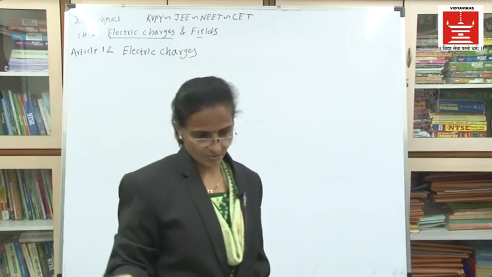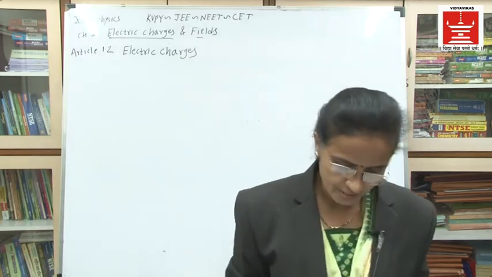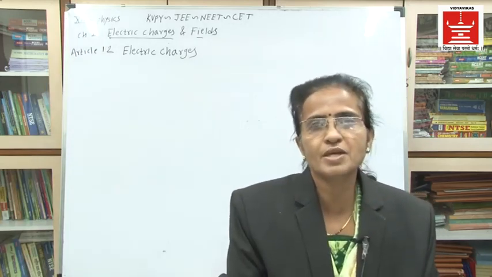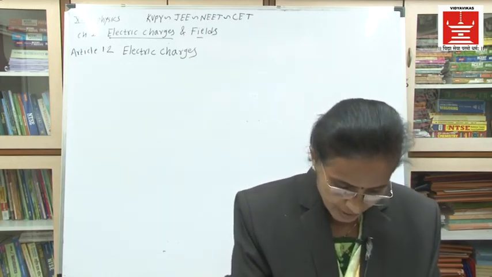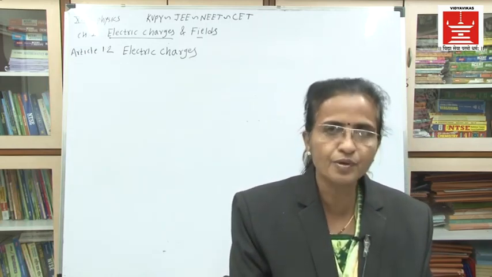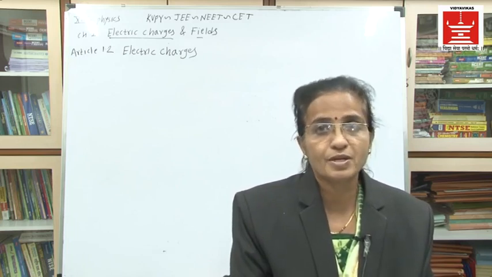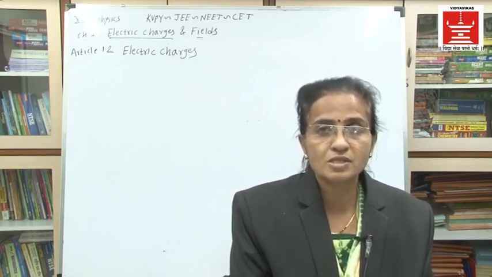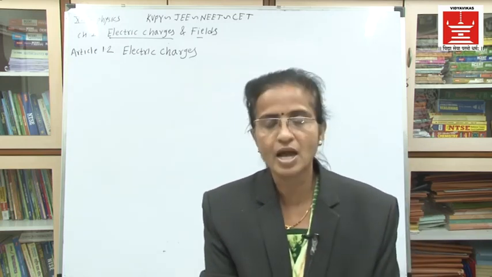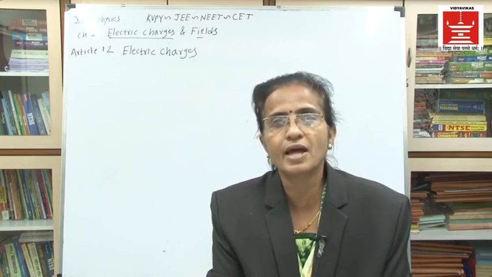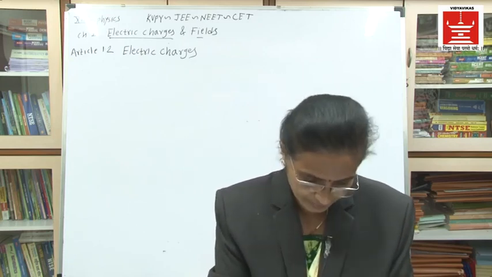Electric charges. Now what is the meaning of electric charges? Again we have to take the same example to explain our point, and that example is when an ebonite rod is rubbed with fur, or a glass rod is rubbed with silk, they have a property of attracting light objects towards them.